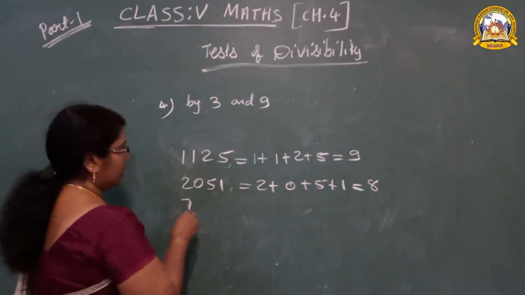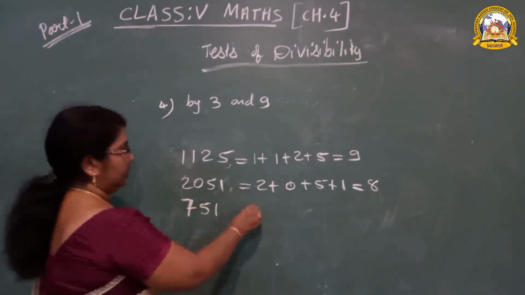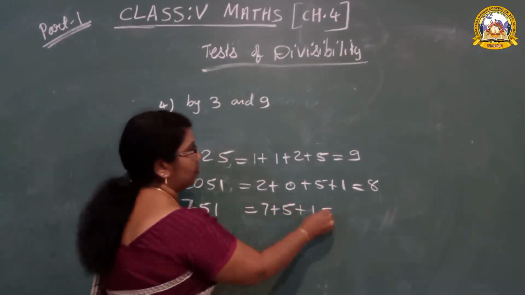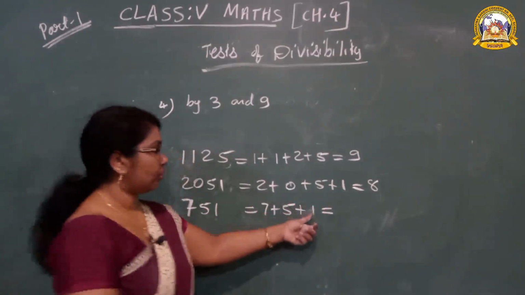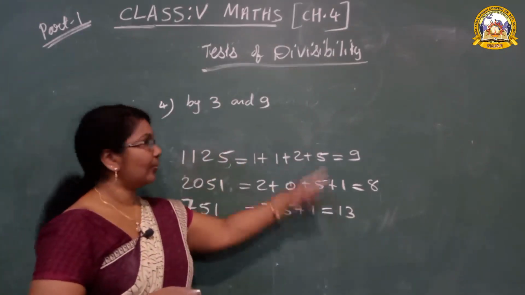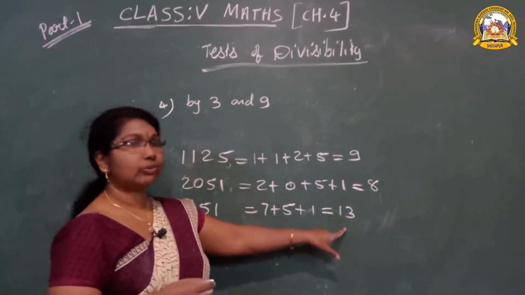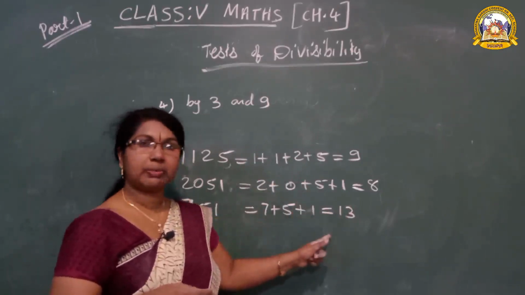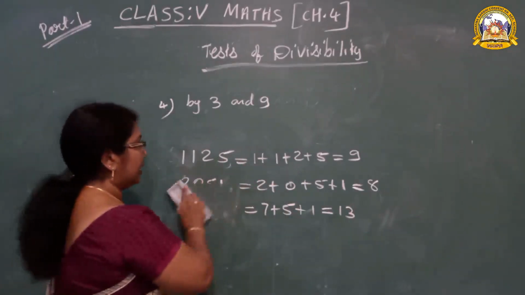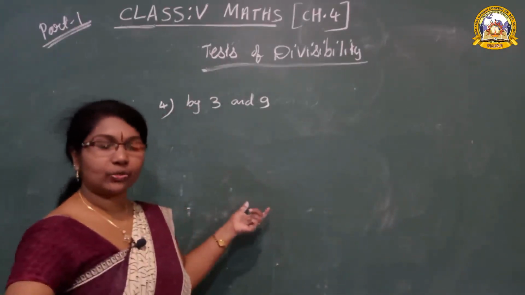One more example. 7051. 7 plus 0 plus 5 plus 1. 7 plus 5 is 12, 12 plus 1 is 13. Does 13 come in the table of 3? No. In the table of 9? No. 3 fours are 12, 9 twos are 18. So it is not divisible by 3 and 9. The rules of 3 and 9 are both the same. Understood now the rules of 3 and 9?